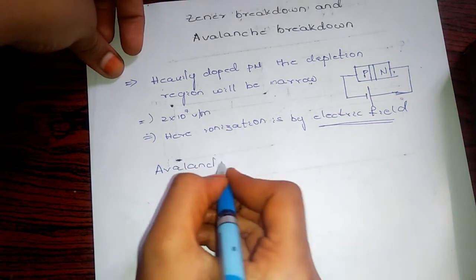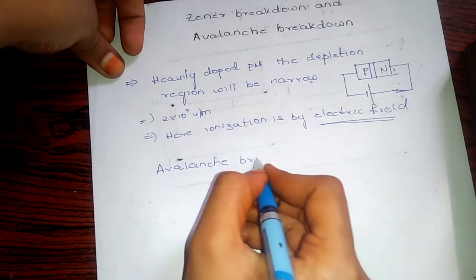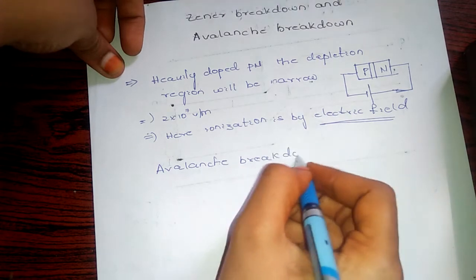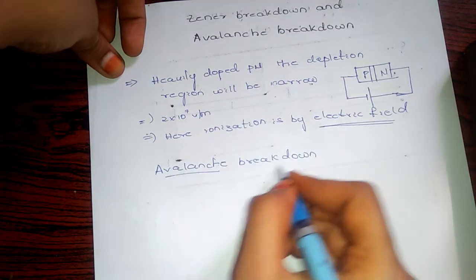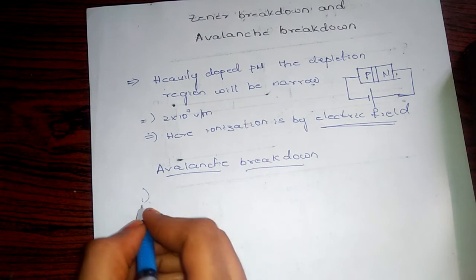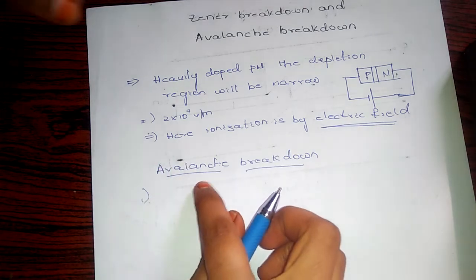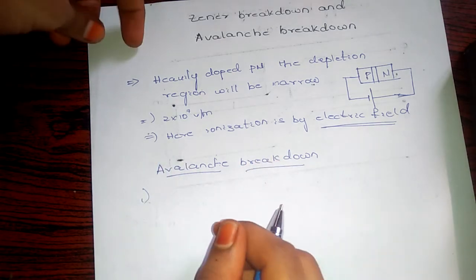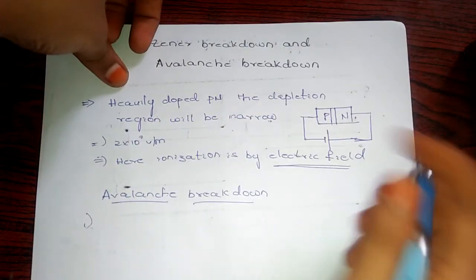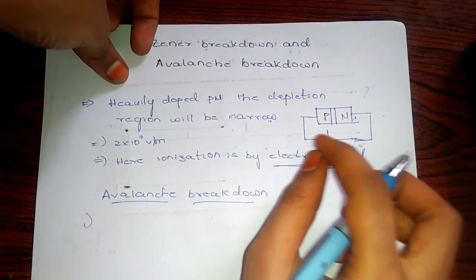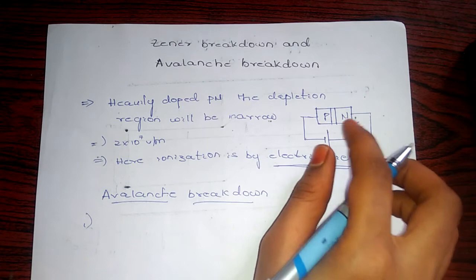Okay, next coming to avalanche breakdown. Reverse saturation current by minority charge carriers is initially flowing in the avalanche breakdown. What is the reverse saturation current? Irrespective of the voltage, a small current is flowing in the PN diode.